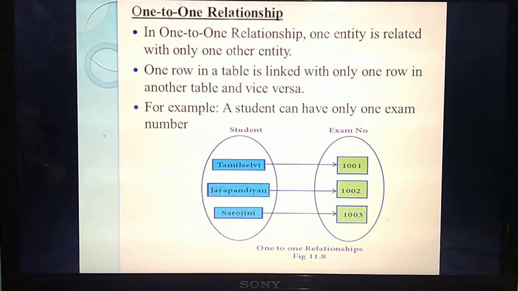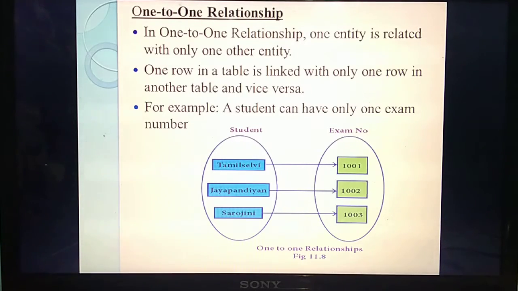For example, a table containing student details: student name, student register number, student roll number. Student name is one entity, student register number is another entity, and student phone number is another entity. So each thing we call an entity. One-to-one relationship means one entity in one table is related with another entity in another table.